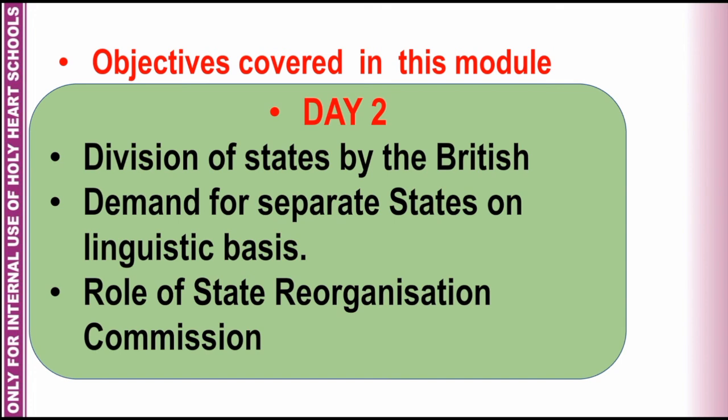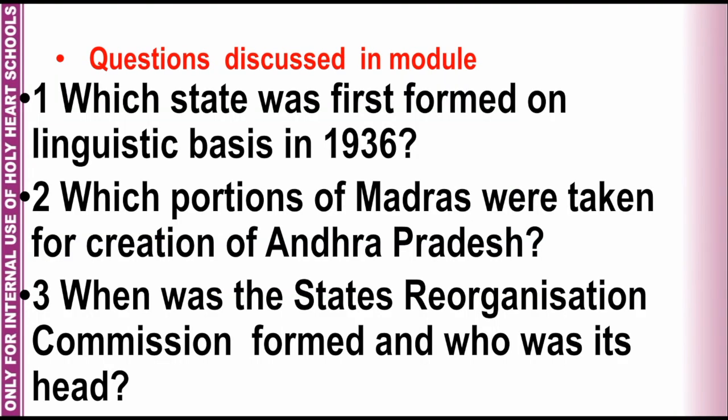Then we have discussed the role of State Reorganization Commission, which was set up in 1953. This commission recommended the end of A, B, C, D grouping of Indian states and decided that there will be 14 states and 6 union territories in India. Also favored the reorganization of states on the basis of language. So from 1947 till 1966, the Indian states underwent many political changes and the map of India was redrawn on the basis of language. These are the questions we have discussed in this module.